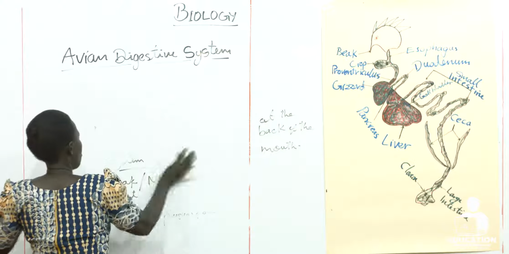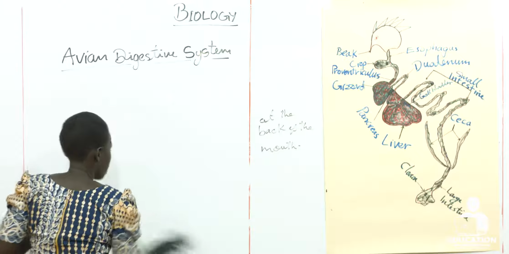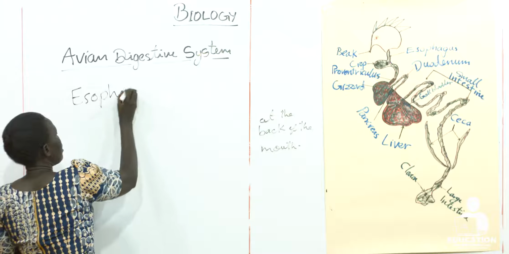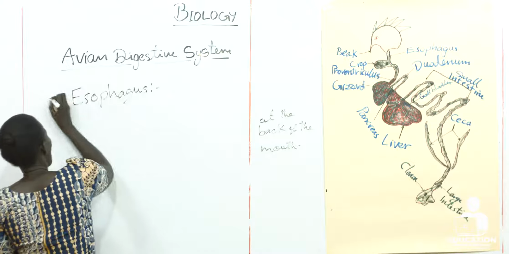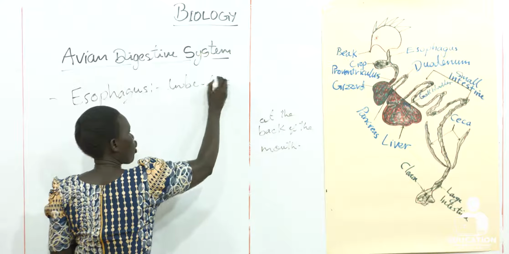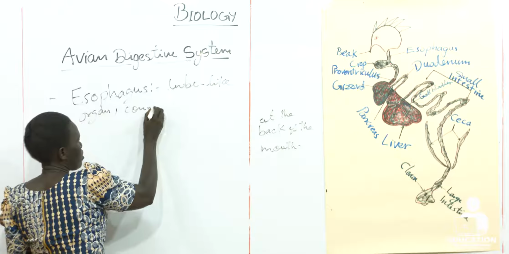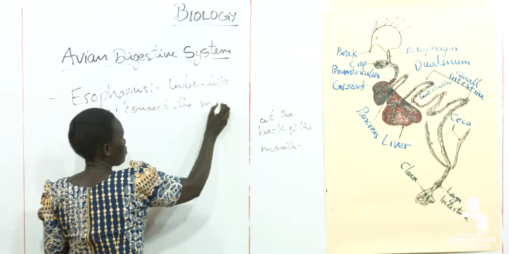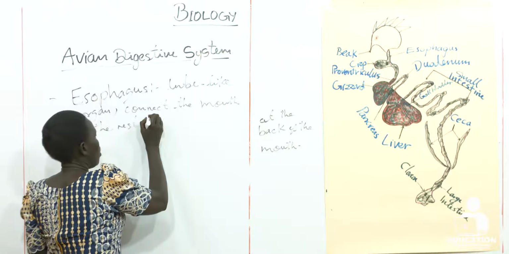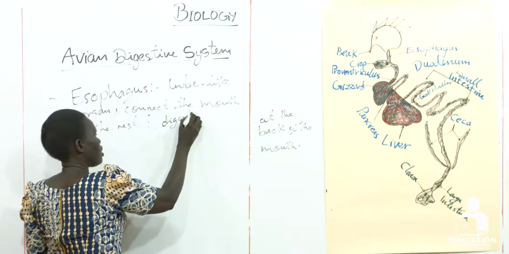The esophagus is a tube-like organ. It connects the mouth with the rest of the digestive tract.